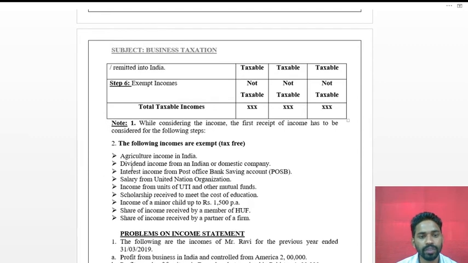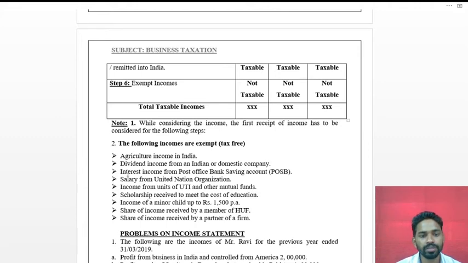Next, dividend income from an Indian or domestic company. Whatever dividends the individual is getting from the Indian company. And you know what a dividend is: some percentage of the profit is distributed to the shareholders. This is also income for the shareholders, but this dividend is not included in the total taxable income. So it will be exempt.